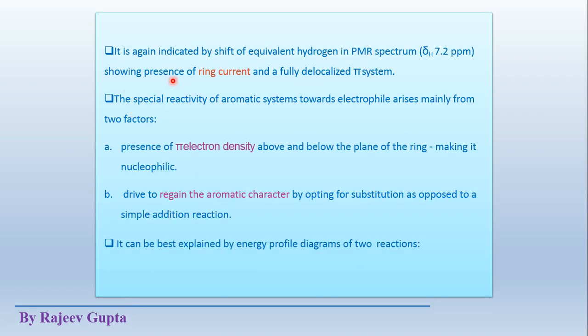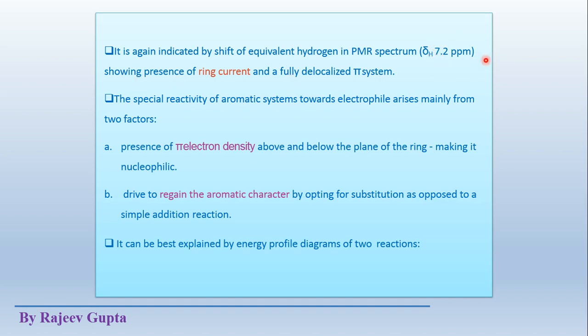So what is shown here is again indicated by the shift of equivalent hydrogens in the proton magnetic resonance spectrum, which is the proton NMR spectrum. Here in the 1H NMR spectrum, the chemical shift value for the hydrogen nucleus is obtained at 7.2 ppm, delta value 7.2 ppm, which is a very high value compared to hydrogen atoms which are directly attached to alkene double bond carbon atoms.